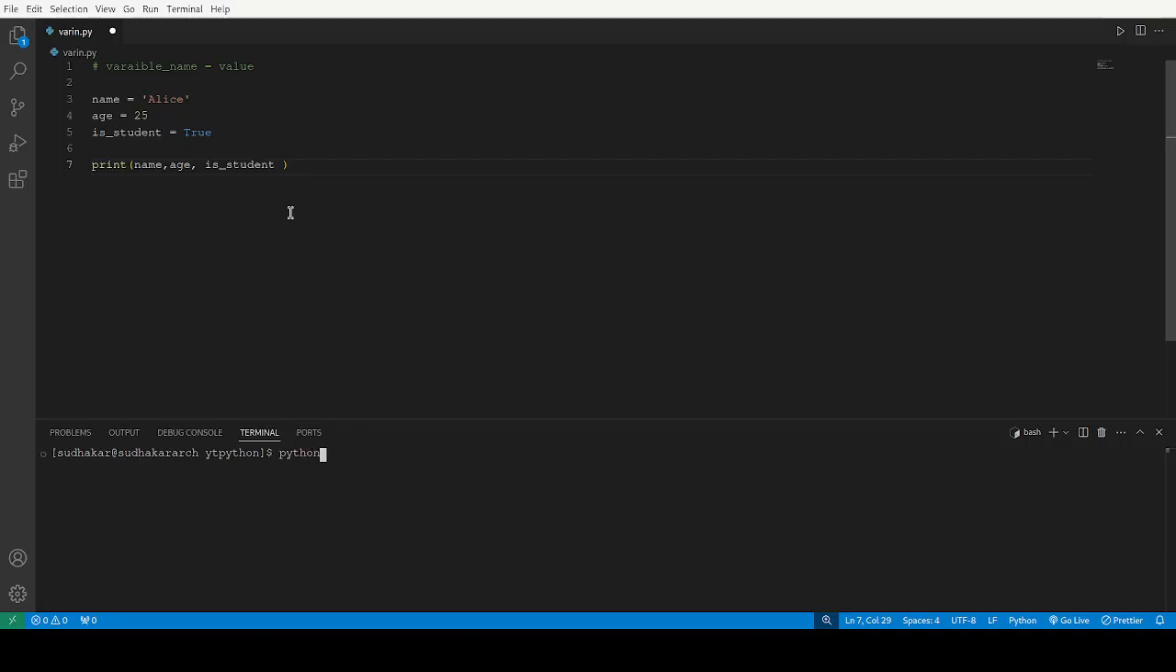To run it, I say python variable.py. See, in one line we get Alisa 25 true. Whatever the Alisa string value is, it is stored in the name variable, 25 is stored in the age variable, and true is stored in the student variable.